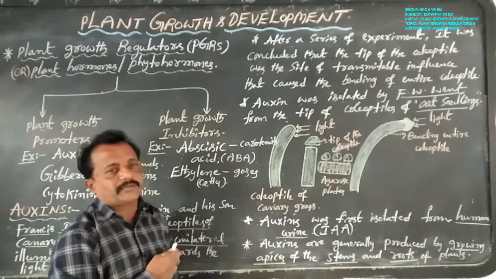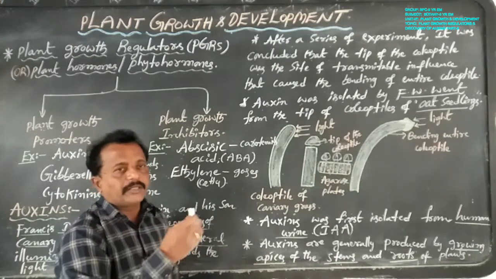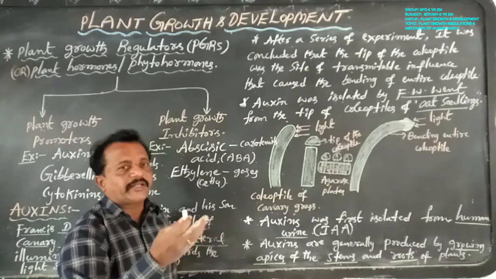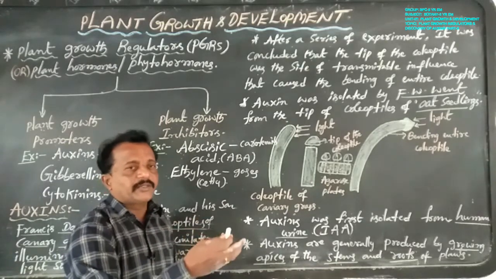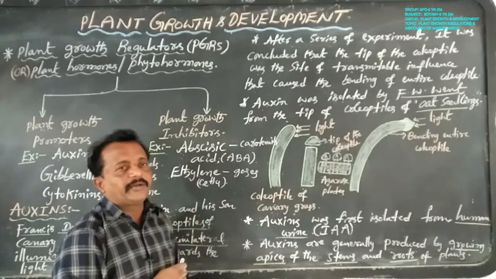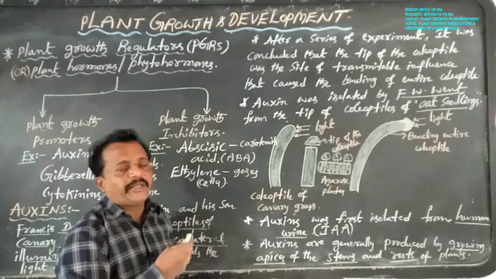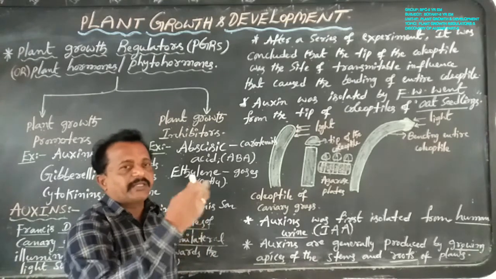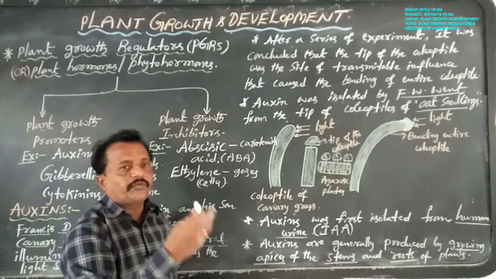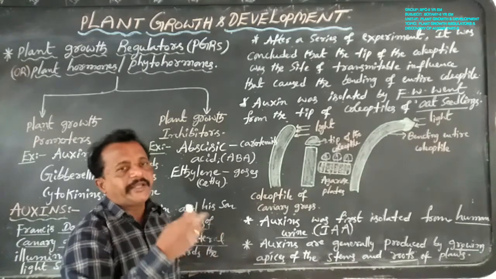Next coming to the class, auxins are mainly two types, natural and synthetic. Natural auxins are naturally found in plants, such as IAA and IBA, but synthetic auxins are 2,4-D, 2,4,5-T, and NAA.